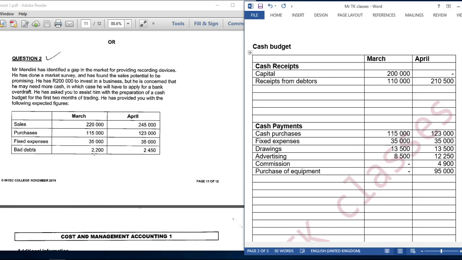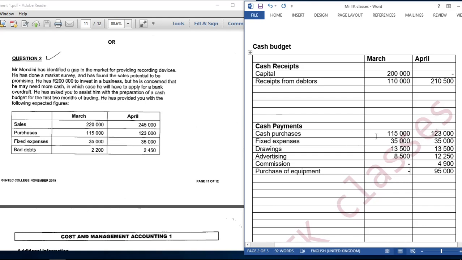All right, then bad debts is a non-cash item because remember you have debtors and you have sold on credit. So when you sell on credit, you're expecting to receive cash. Now you're saying I'm no longer expecting this cash. So bad debts we are writing off. There is no movement of cash there. It's a non-cash item. Okay.